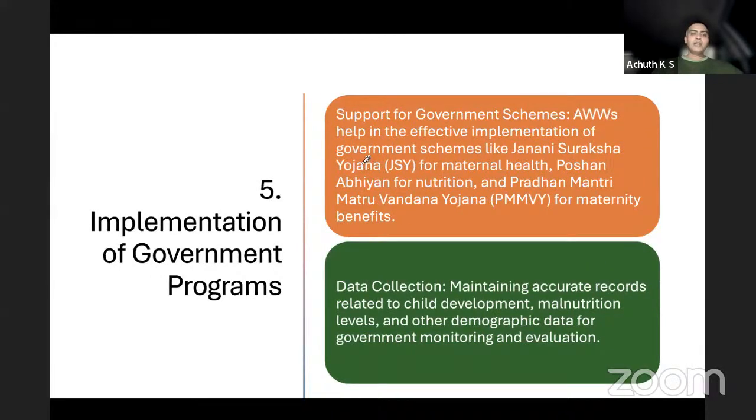Okay. Implementation of government programs to support all the other functions, that is JSY, Matru Vandana Yojana, and Poshan Abhiyan for nutrition. And they also maintain data for all these things, whatever they do. These are the 5 broad categories of functions. At least 2 functions are needed. You will get complete marks if you remember all the 5.